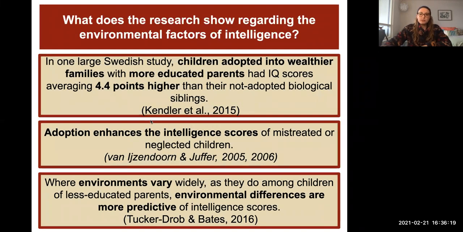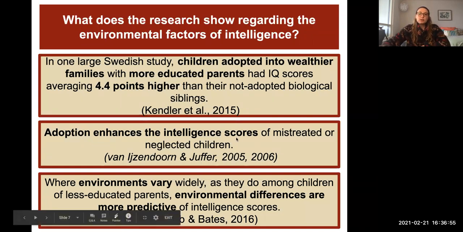Okay, so what does the research show regarding the environmental factors of intelligence? We just looked at the gene side. What about the environment? In one Swedish study that was really, really large, children adopted into wealthier families with more educated parents had IQ scores averaging 4.4 points higher than their non-adopted biological siblings. So the ones who were in families that had more money and better education tended to score higher than other siblings who were not adopted. So again, the influence of environment over genes.